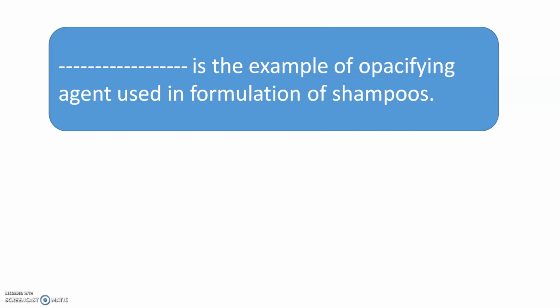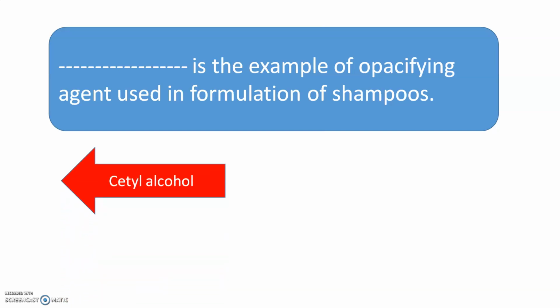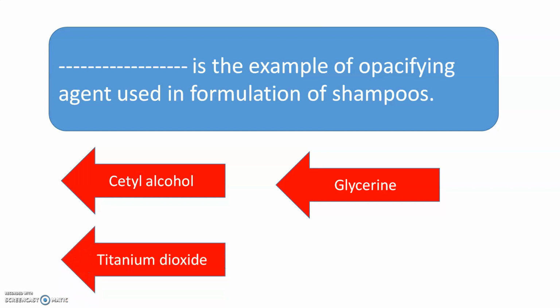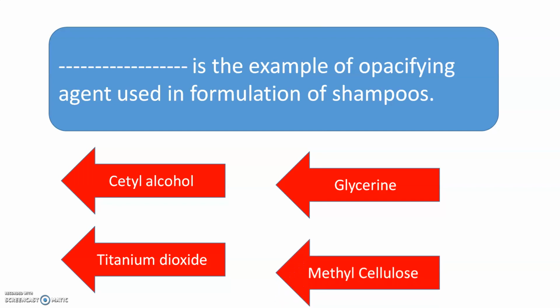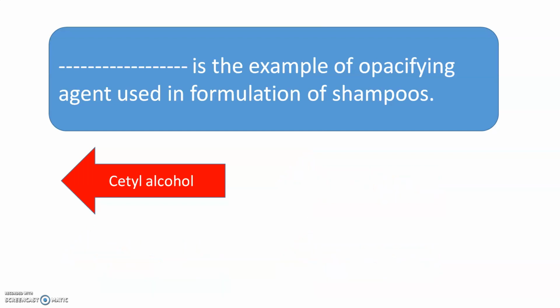Dash is the example of an opacifying agent used in the formulation of shampoos. So there are various opacifying agents used. Which one is the example? Cetyl alcohol, glycerin, titanium dioxide or methyl cellulose. In case of formulation of shampoos, the opacifying agent used is cetyl alcohol.